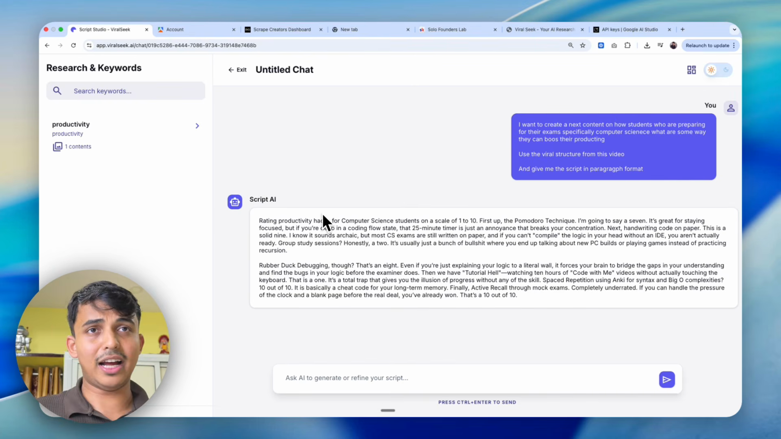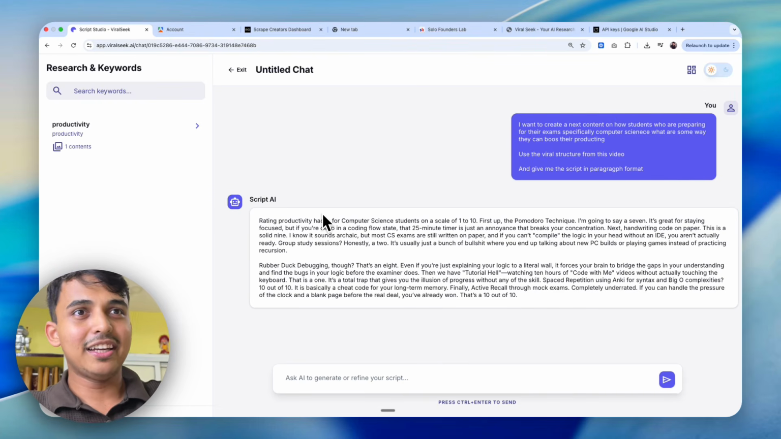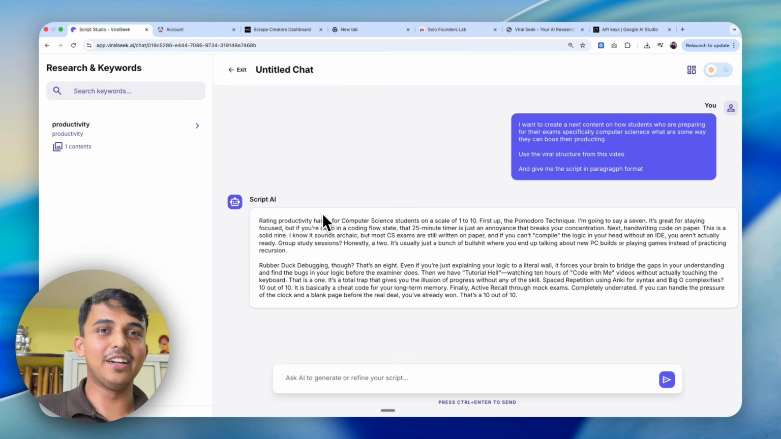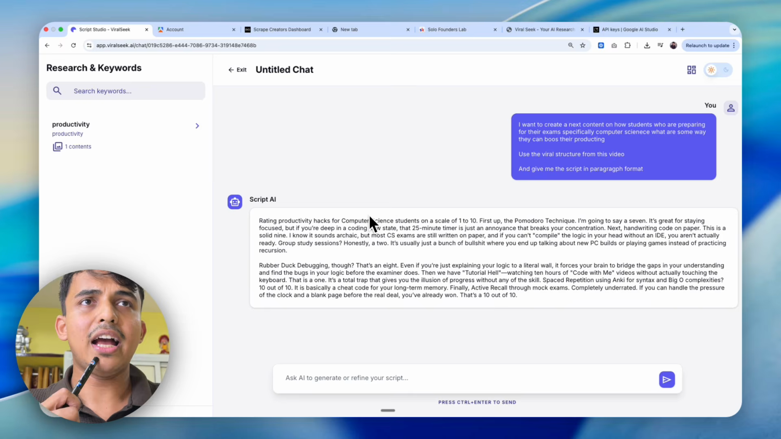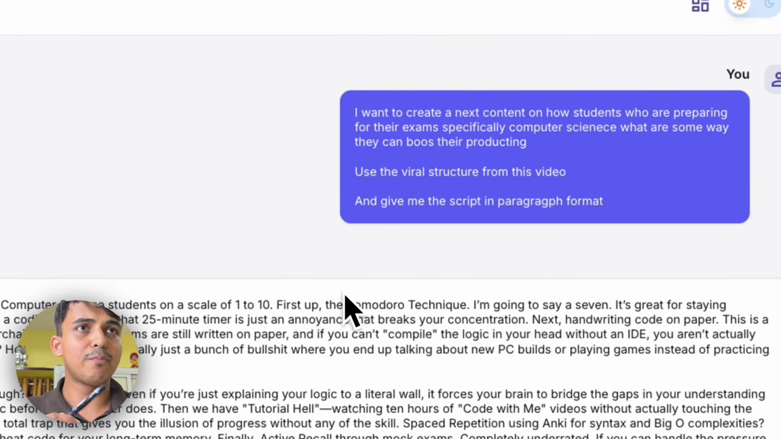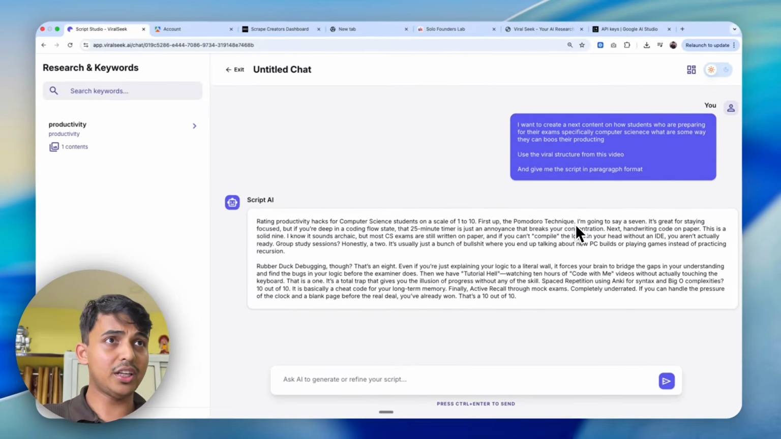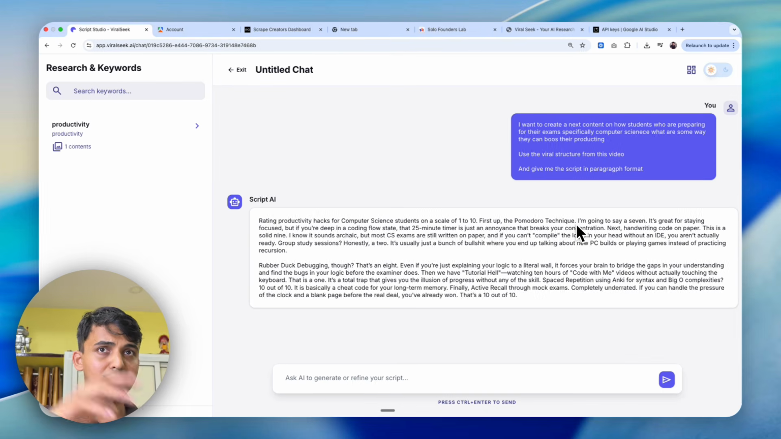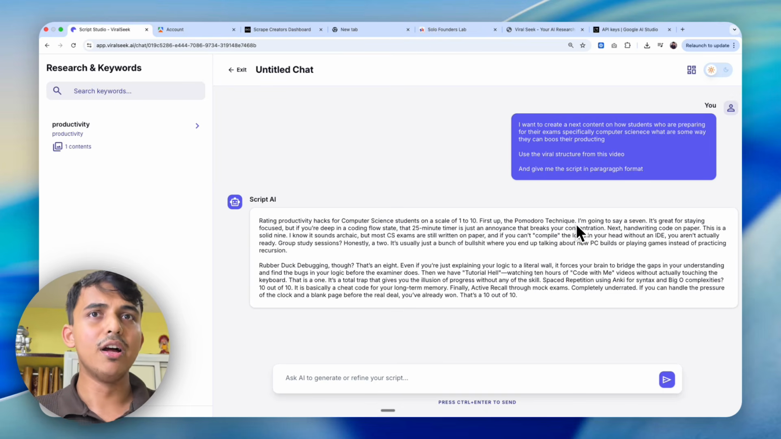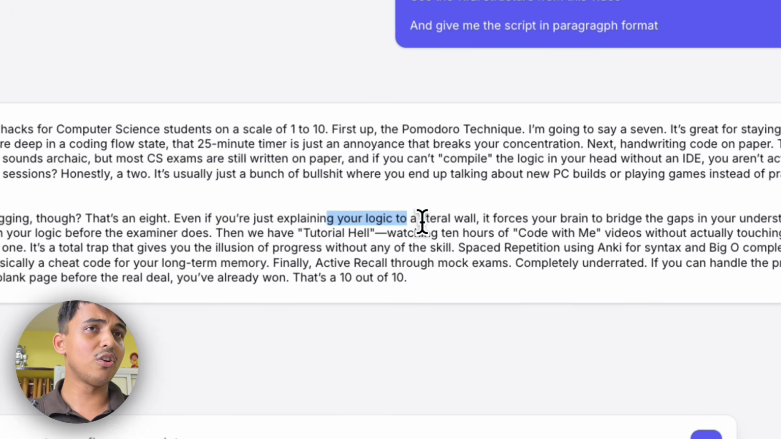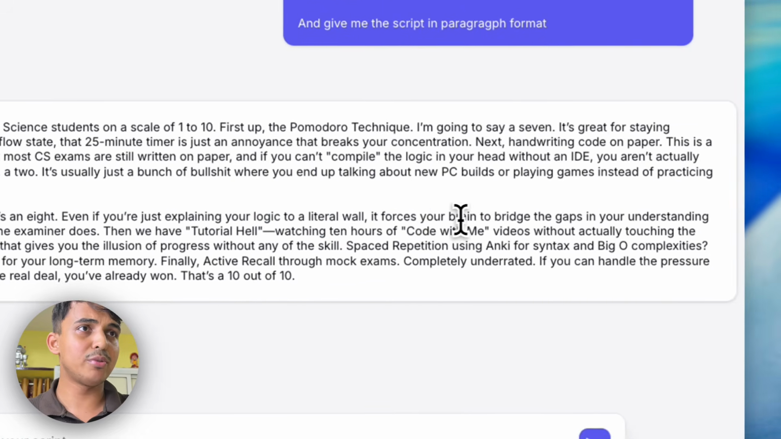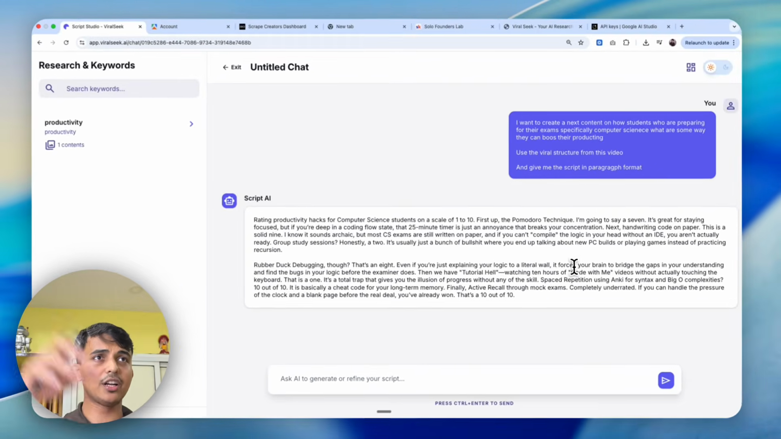Anyway, that's good. So I did everything right, because sometimes I feel like maybe I did something wrong. Anyways, okay, rating productivity hacks. First up, Pomodoro technique. Now I'm gonna say a 7. It's great for staying focused, but if you're deep in a code flow, that's an 8. If you're just explaining your logic to a literal wall, it forces your brain to think.